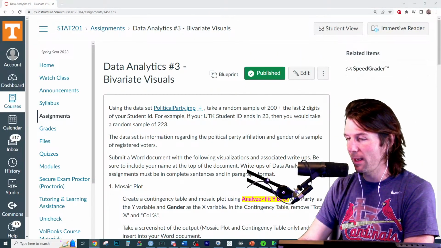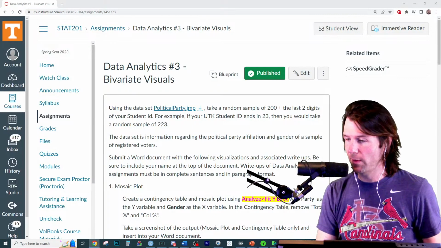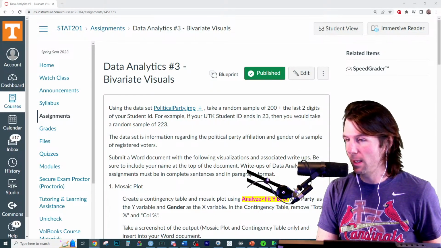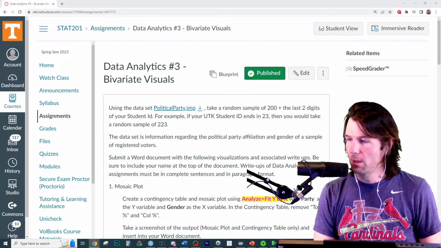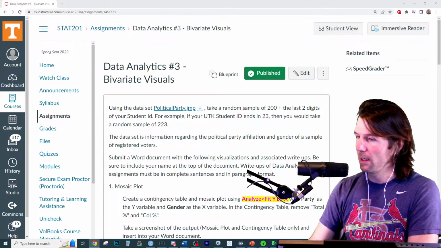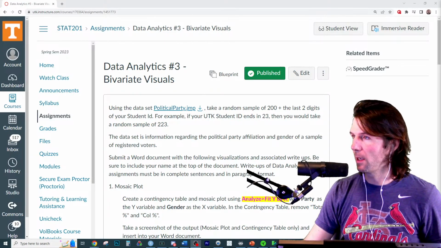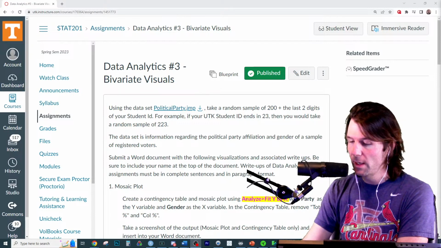Okay, so we got data analytics 3. Let's do the whole thing right here. Data analytics 3, STAT 201, data analytics number 3. What I'm going to do for this is analyze the Titanic data that we got. So I'm going to use completely different data than you. Give me a second right here.